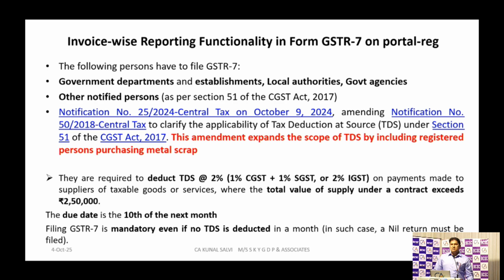The next is invoice-wise reporting in GSTR 7. So what is GSTR 7? GSTR 7 form is applicable to the person who is liable to deduct TDS. That is given in section 51. Section 51 is currently applicable to government agencies.